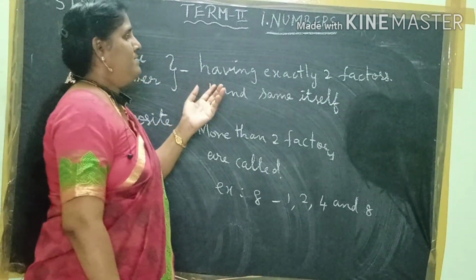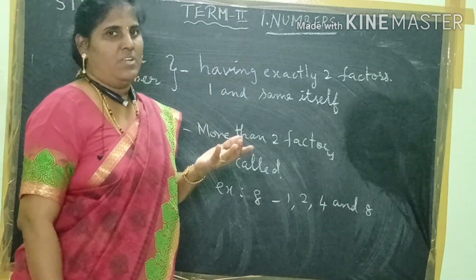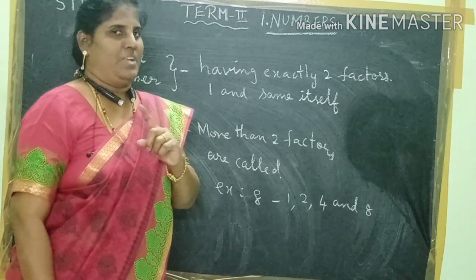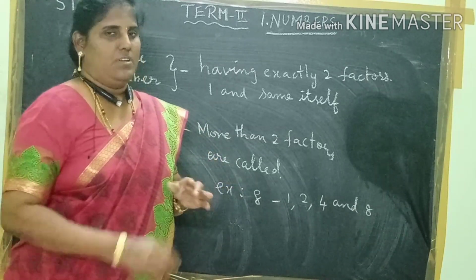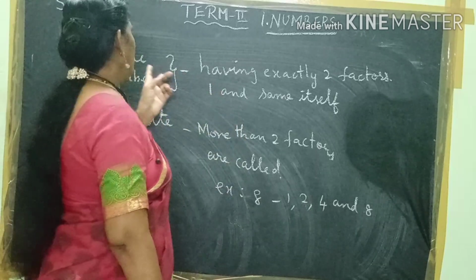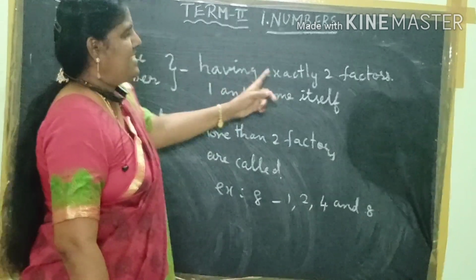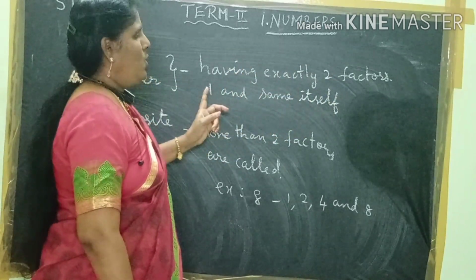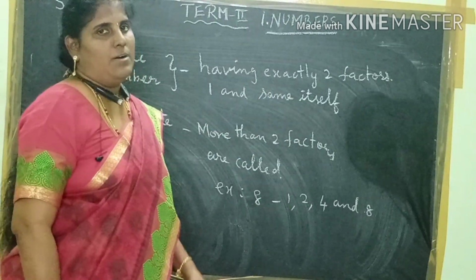It is a natural number greater than 1, because the number 1 is neither a prime nor a composite number. A number greater than 1 having exactly 2 factors, 1 and itself, is called a prime number.